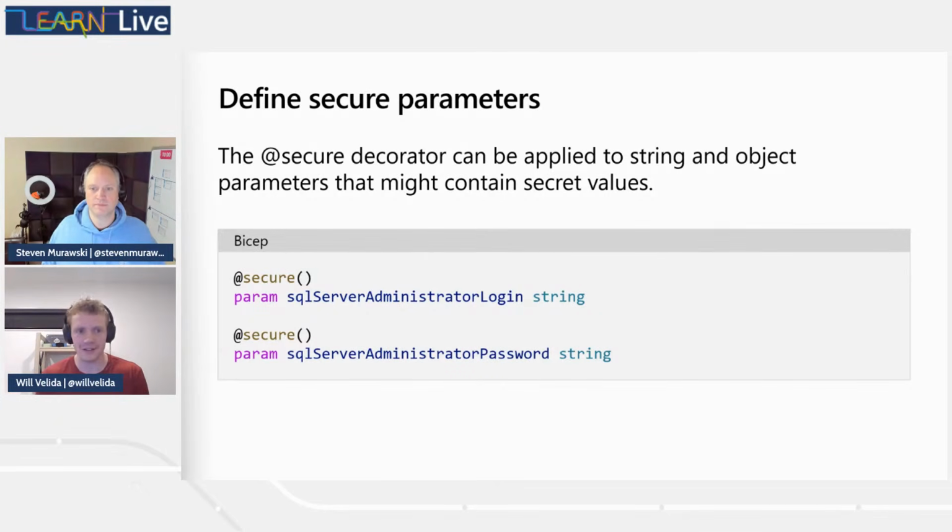They can't go into the log and just look at the value of that. The secure parameter actually protects that value for us.